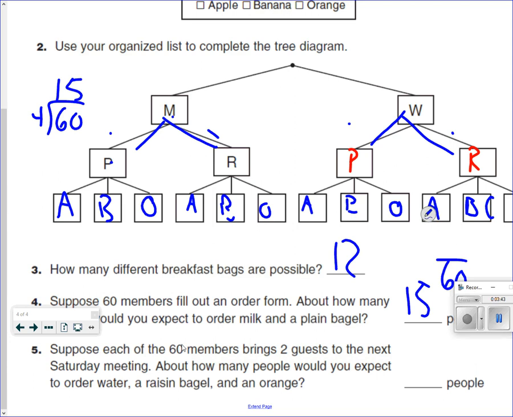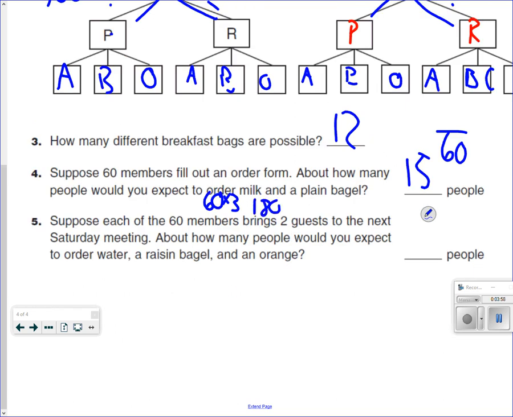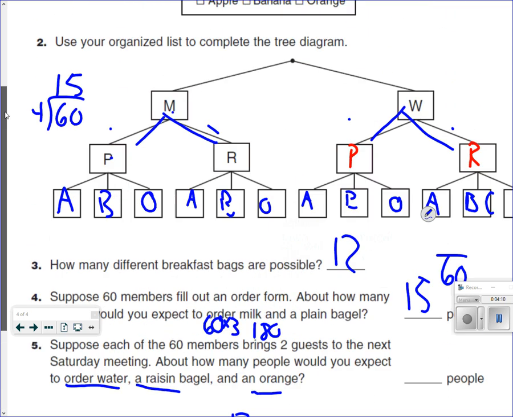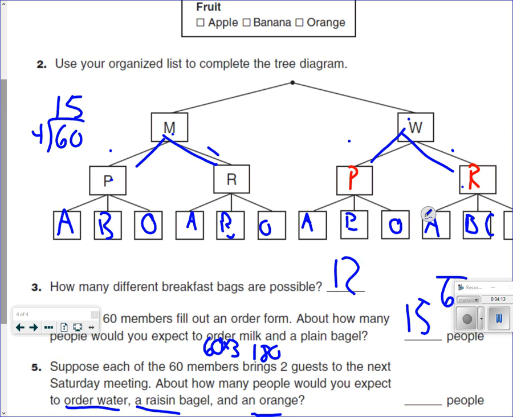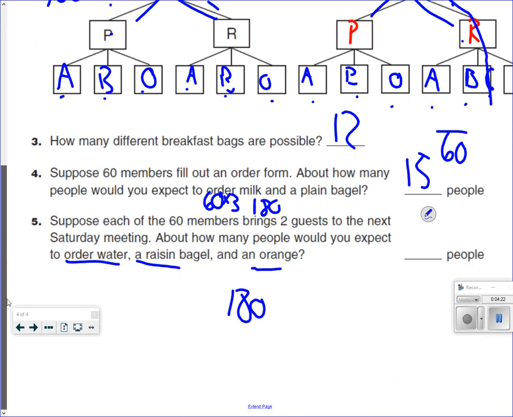Take a look at this next one here. It says, suppose each of the 60 members brings 2 guests. So you have the 60 members, and if they each bring 2 guests, you're going to be going 60 times 3, which is 180 people. Okay, you're going to have 180 people at this place. But how many people would you expect to order water, raisin, and an orange? Well, let's take a look here. Water, raisin, orange. And there's 1, 2, 3, 4, 5, 6, 7, 8, 9, 10, 11, 12. So there's 12 options. So out of this 180, we have to divide it by 12.